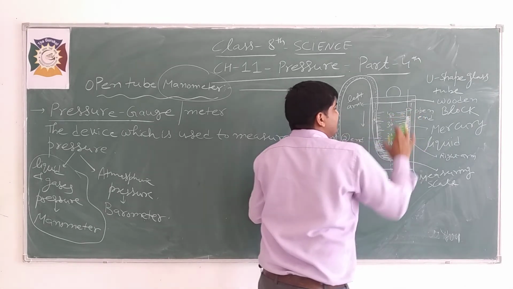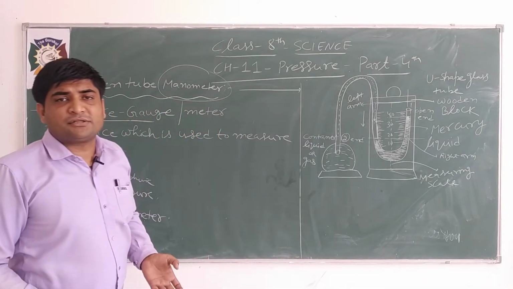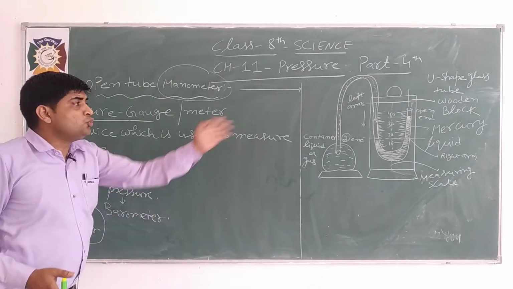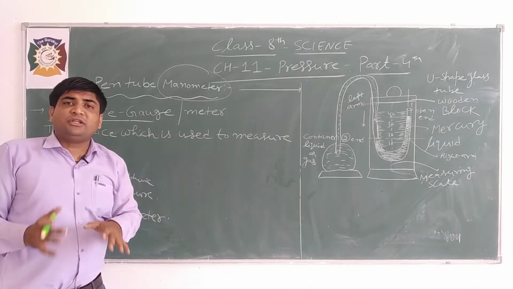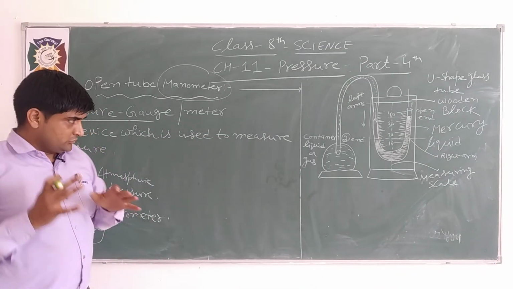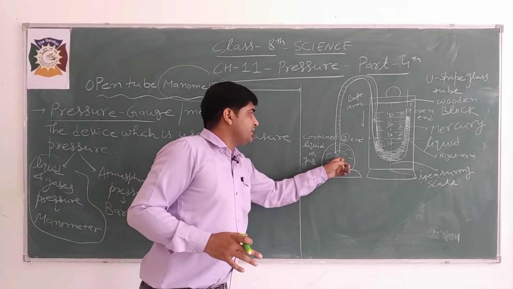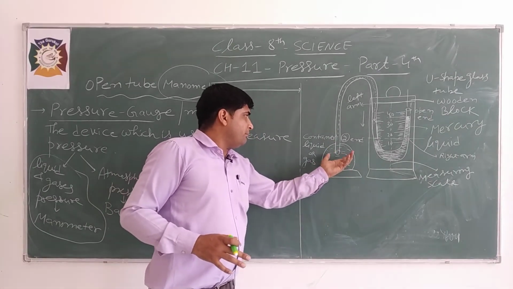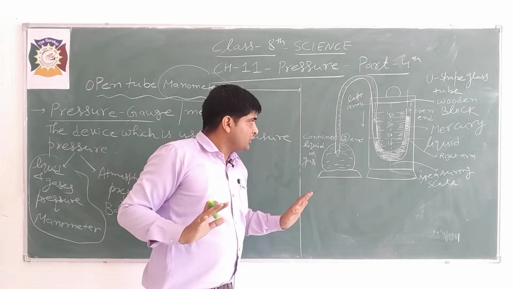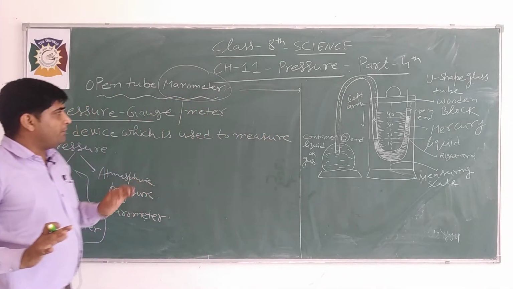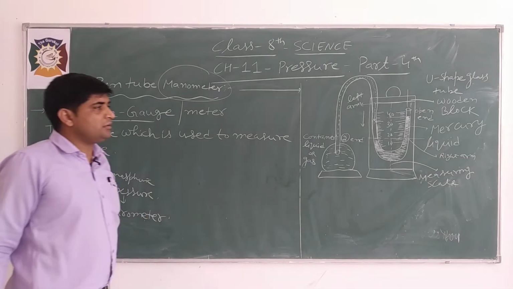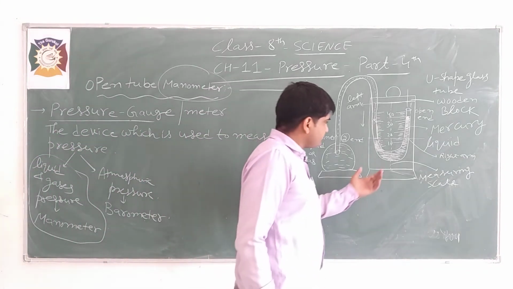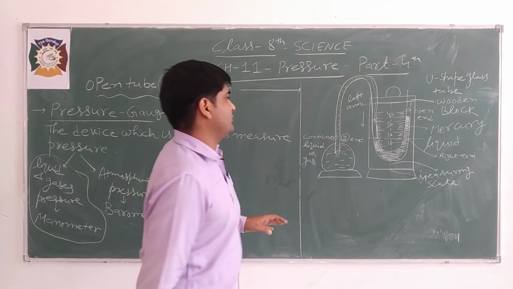This height represents the pressure difference between the two arms. That pressure difference will give you the actual value of the liquid pressure contained by the container. This is the way by which we can measure liquid pressure and gaseous pressure.